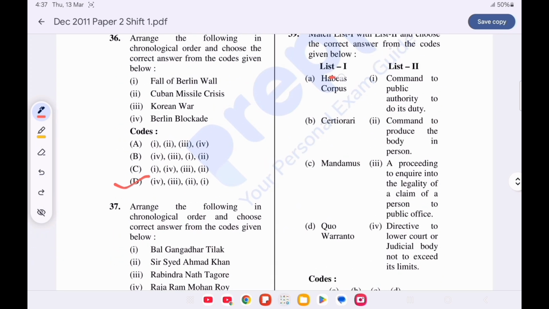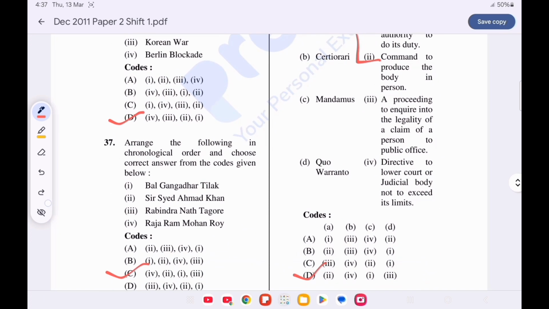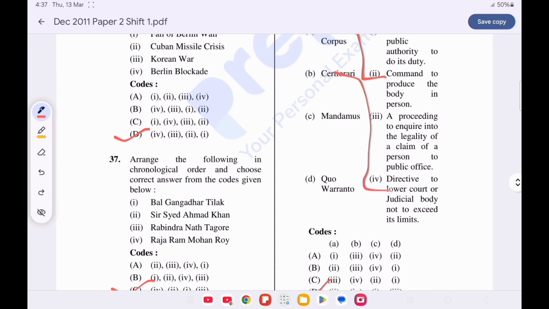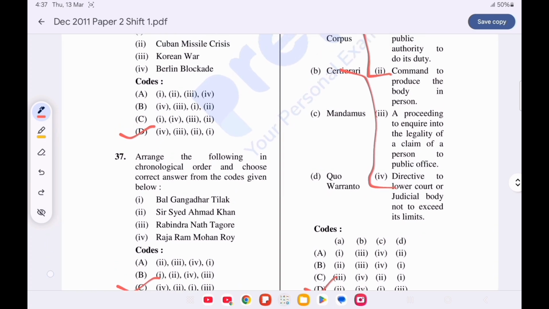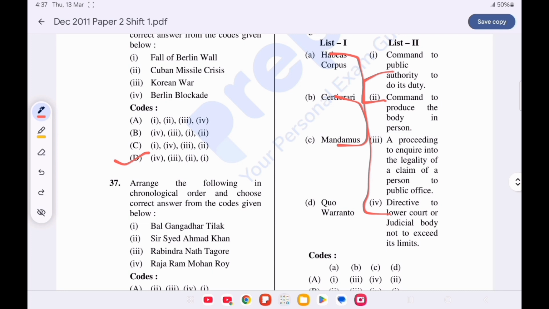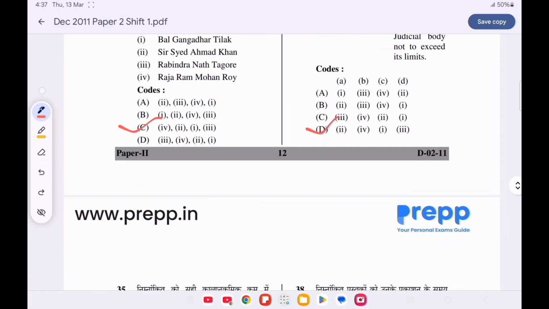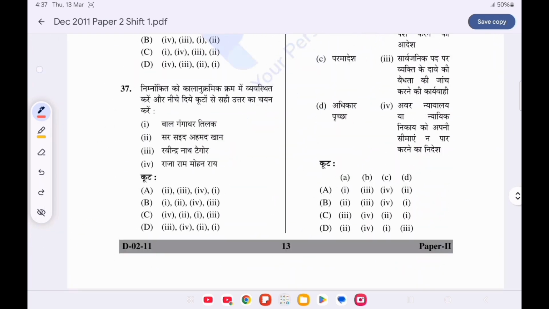Habeas corpus is a command to produce the body in person. Prohibition is a directive to a lower court or judicial body not to exceed its limits. Mandamus is a command to a public authority to do its duty, and the last is quo warranto, a proceeding to inquire into the legality of a claim of a person to public office. Now move on to the next question.